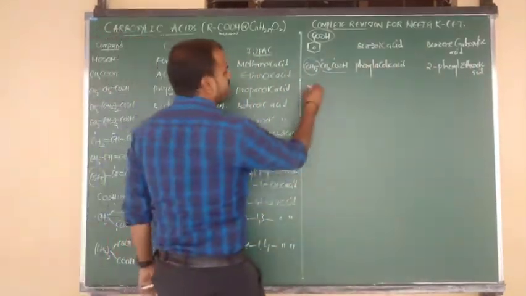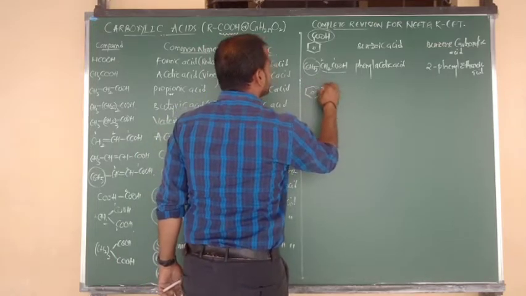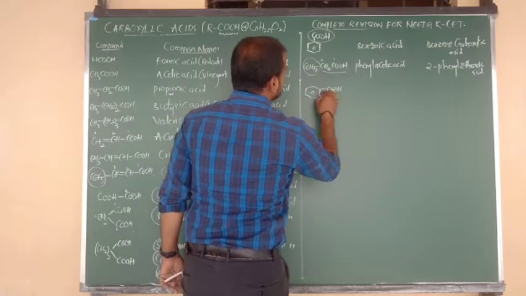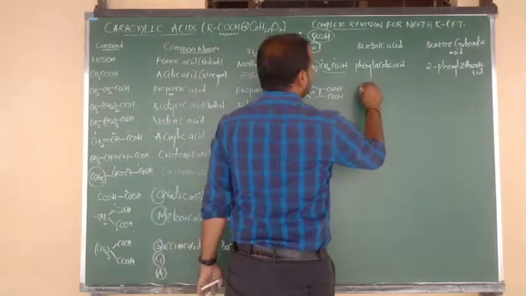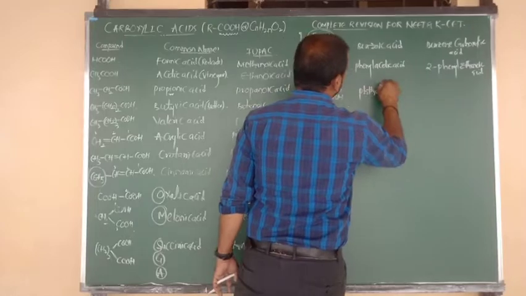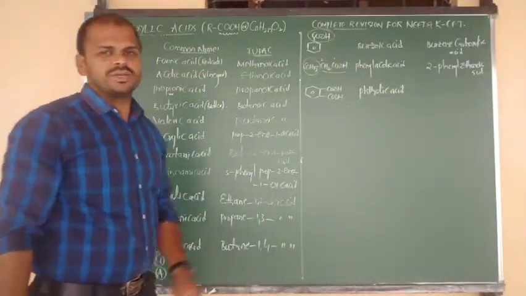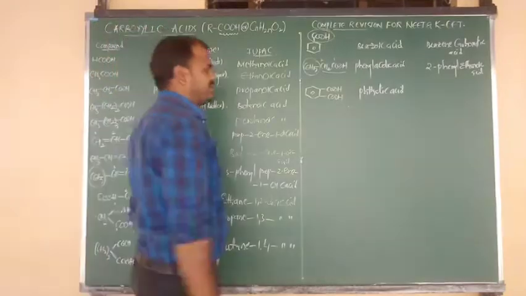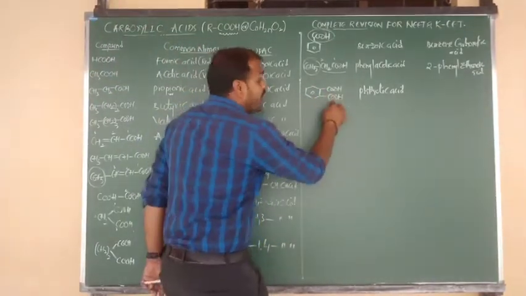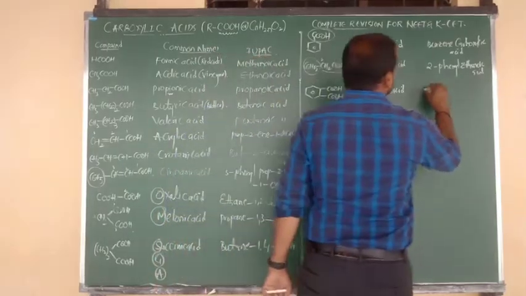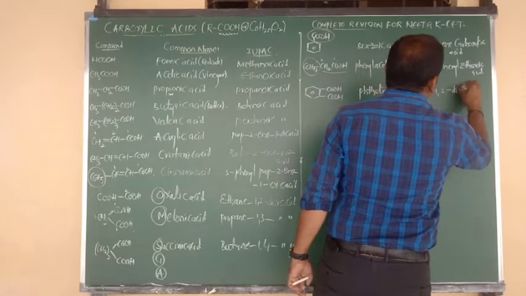Next one I am going to tell you. Benzene bonded to COOH, and again at ortho place one more COOH. Its common name you may know. That is nothing but phthalic acid. 2 COOH, this would be in ortho position, nothing but adjacent to each other. It is phthalic acid. The IUPAC name is benzene 1,2 dicarboxylic acid.